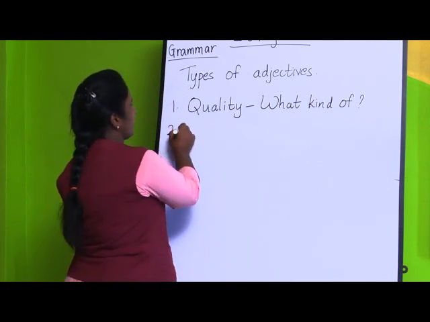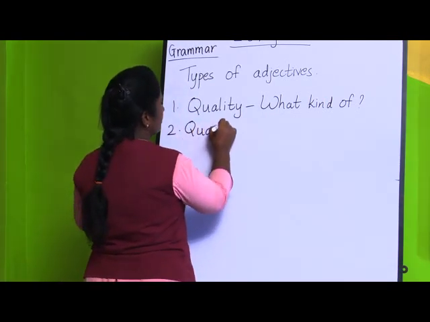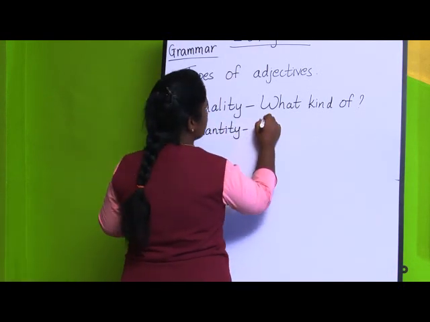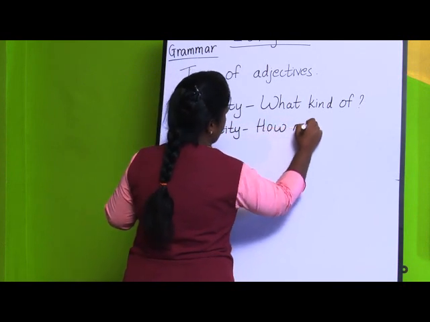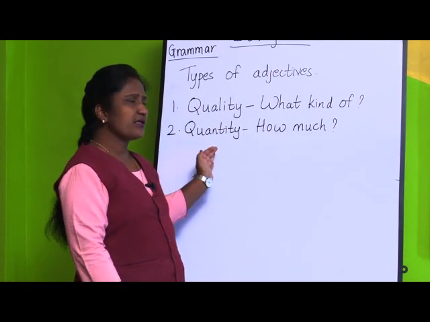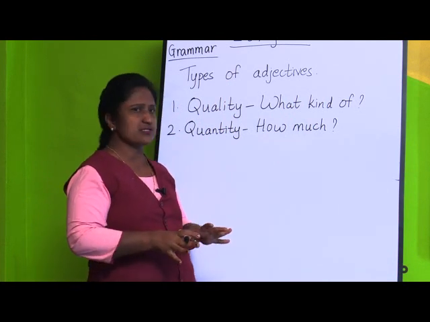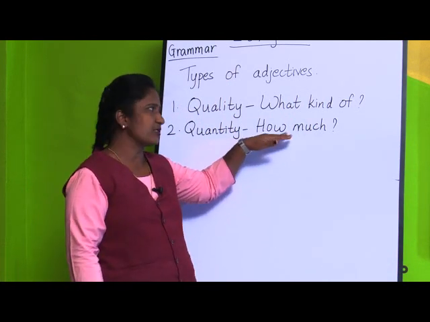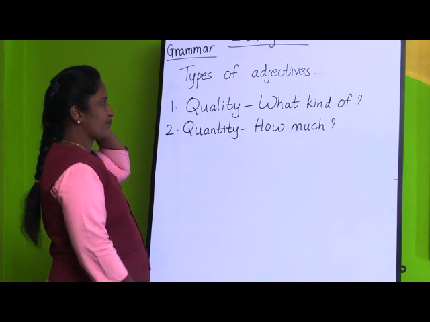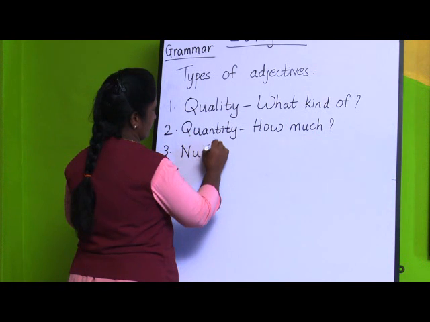Then the second type is adjectives of quantity. Here, if you ask the question using the words how much, you will get the answer. Quantity here we use only for things, how much quantity that thing is. So, if you ask the question using how much, you will get the answer for adjectives of quantity. Third one, adjectives of number.